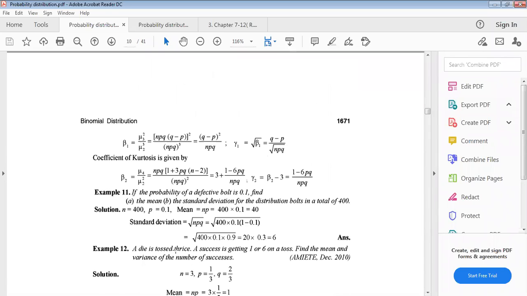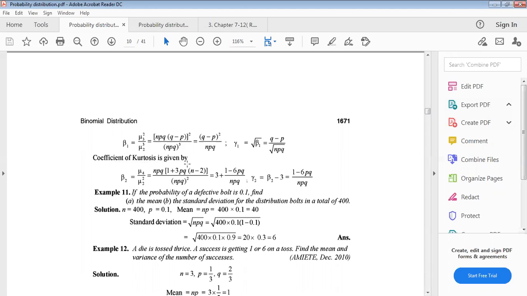Then putting these values, we get what? Karl Pearson's beta coefficient, that means beta 1 equals mu3 whole square divided by mu2 cube. Just putting these values we get. Then the gamma coefficient gamma 1 equals square root of beta 1, just taking the square root of this one.